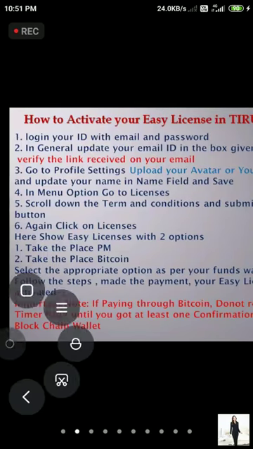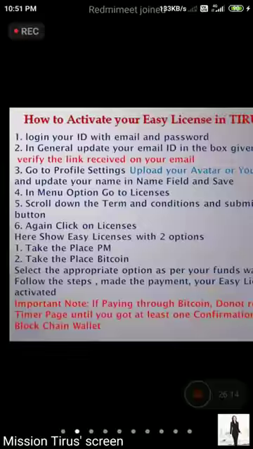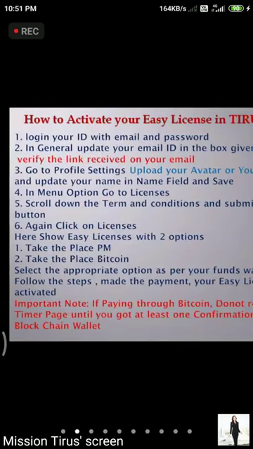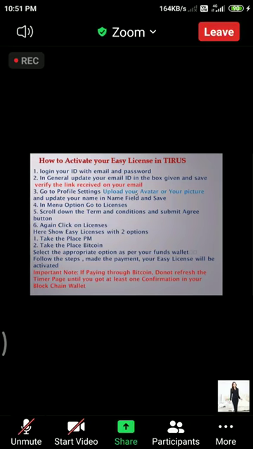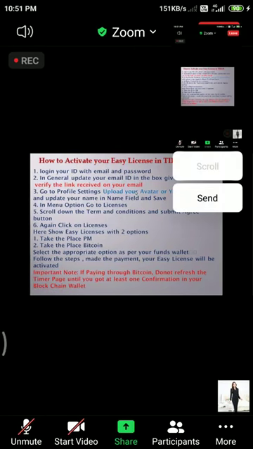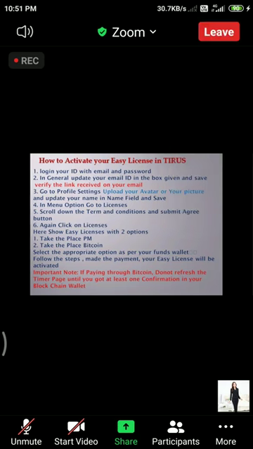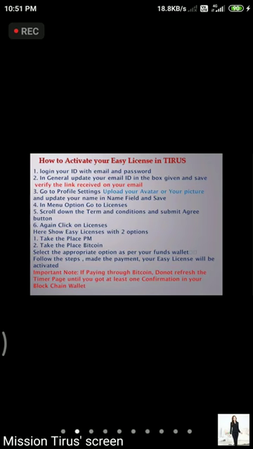And how to activate our easy license in Tyrex. First, we have to log in to our ID with our mail ID and the password. After that, in the general update email ID box, save, and a verification link will be sent to your mail. Then go to your profile, upload whatever photo you want, update your name and save it. And then we have to go to the menu option, go to the license, scroll down to the terms and conditions, and click the submit agreement button. Agree to the license.